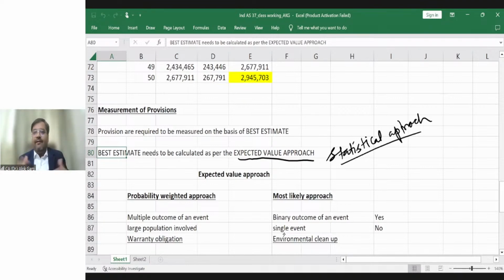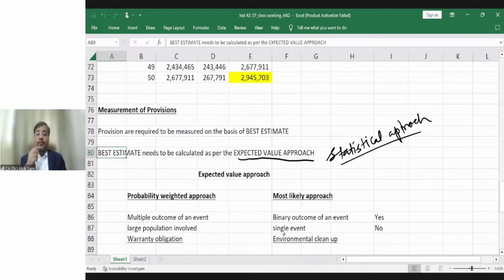So now I have to quantify what could be the cost of the repair. Few people will come to us for a normal repair or a normal problem, for example, upgradation of software or some small problem. Few people will come for the problem relating to the screen. Now the company has to replace the entire screen and it is a very costly proposition. So friends, now the company will estimate that all these 500 phones will not have the same kind of problem.